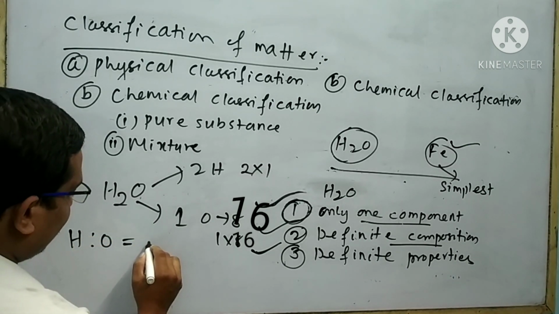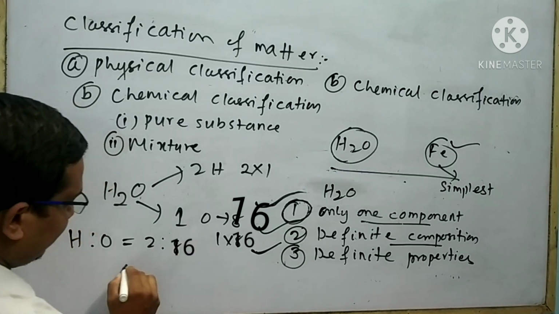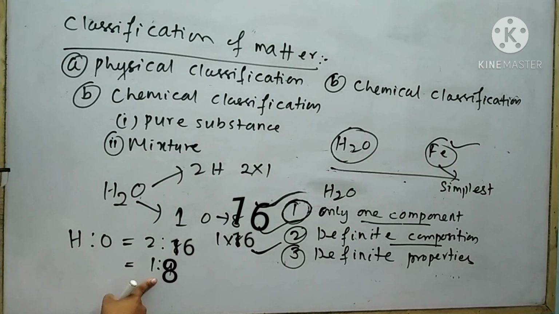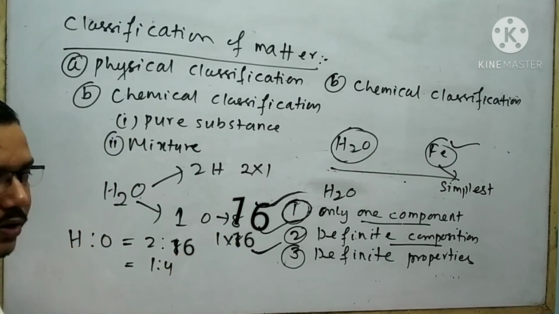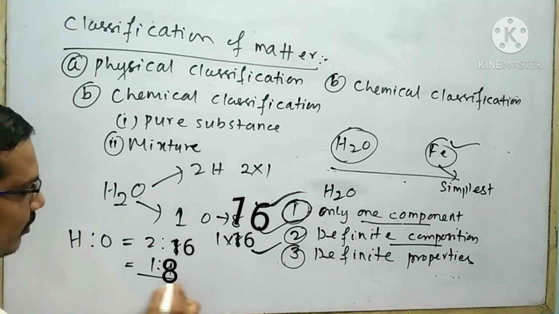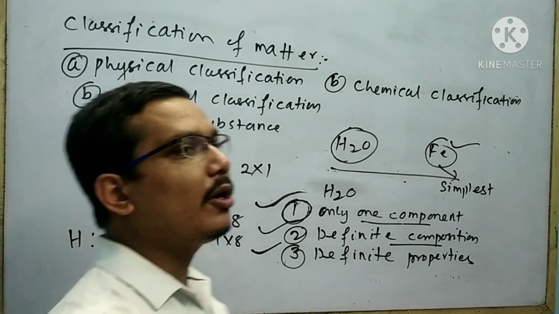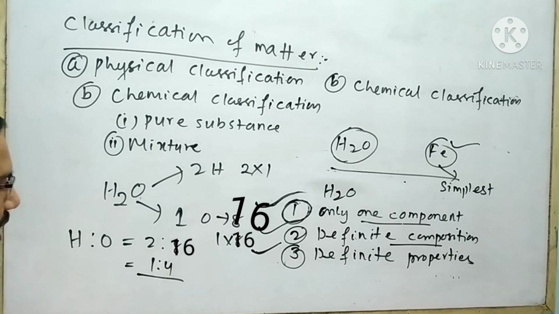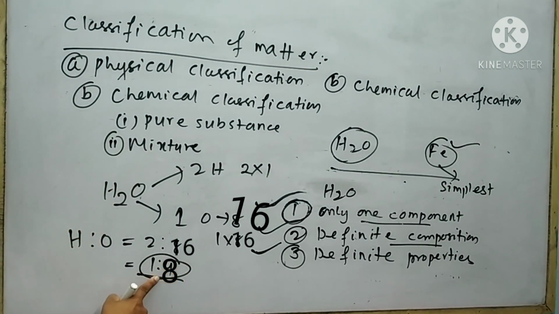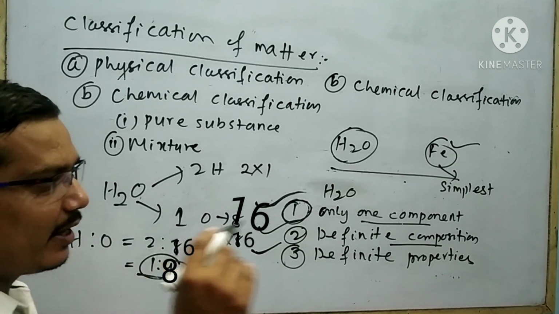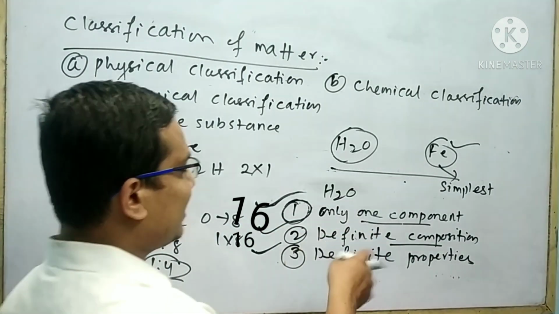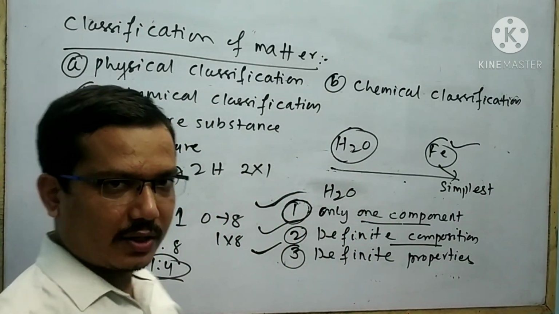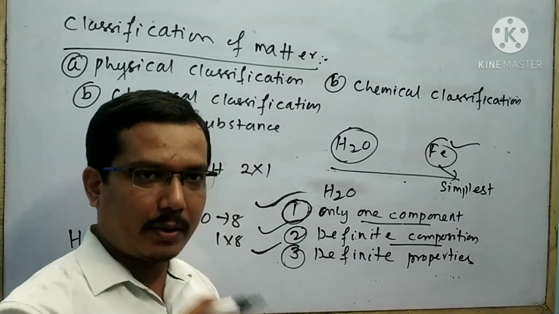That means 2:16 equals 1:8. Water is made by 1:8 by mass. If I change the ratio, then it will give another compound, another matter. For the formation of water, it is bound to maintain this ratio, otherwise it will not give water. From this discussion, it is clear that water is made by two or more elements in definite proportion.